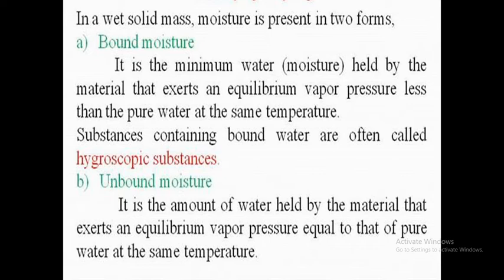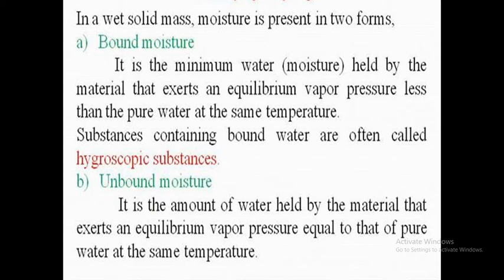Simple definition: water cannot evaporate easily and there is pressure on such type of water. Are you clear? What do you observe from this definition? Wet solid vapor pressure is less than the vapor pressure of water at the given temperature. What is vapor pressure? Pressure exhibited by vapor present above a liquid surface. Are you clear or not?